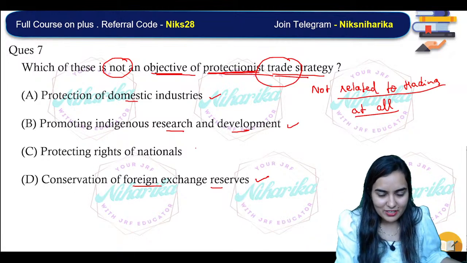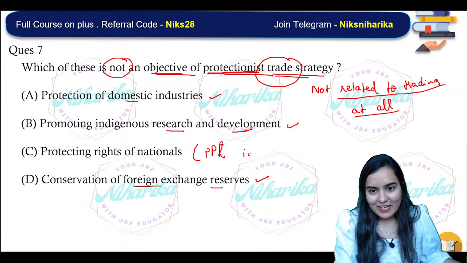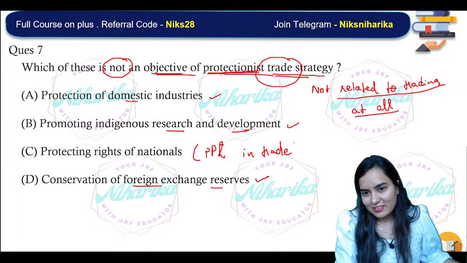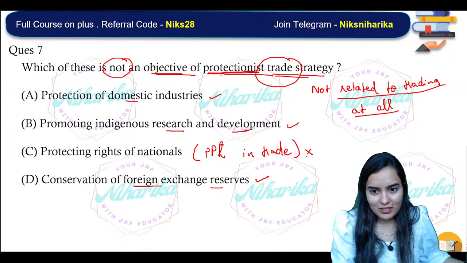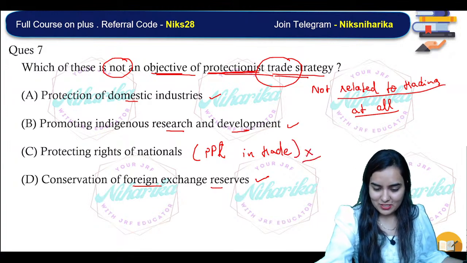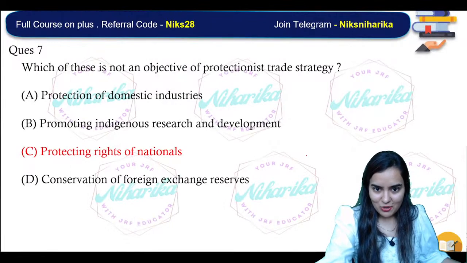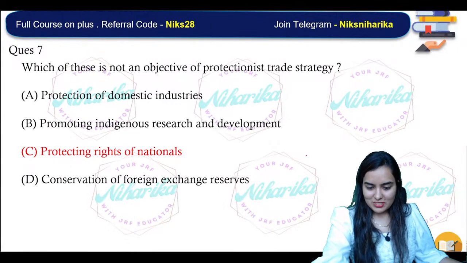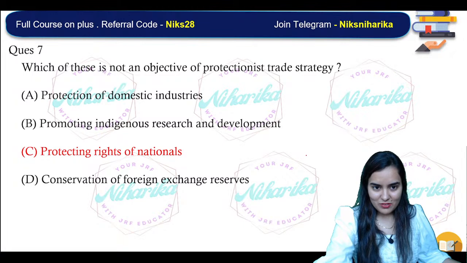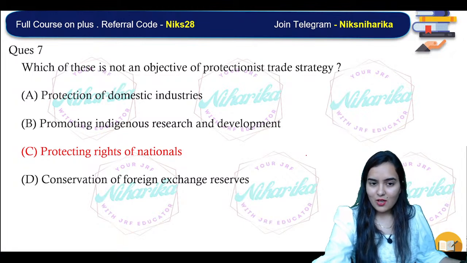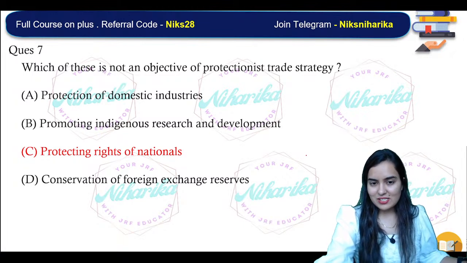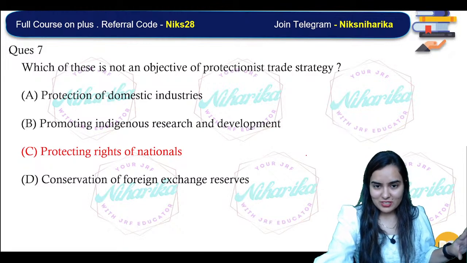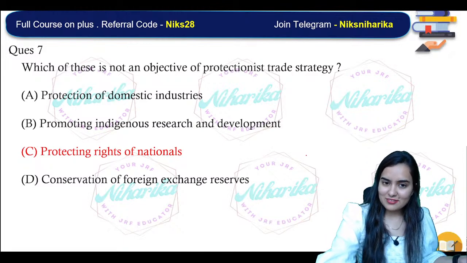Why will you protect the people? In trade. What do you want to say? Ma'am, here D is the right, ma'am. It is also a negative term, no? Why negative? See, protecting rights of the nationals has nothing to do with the trade.